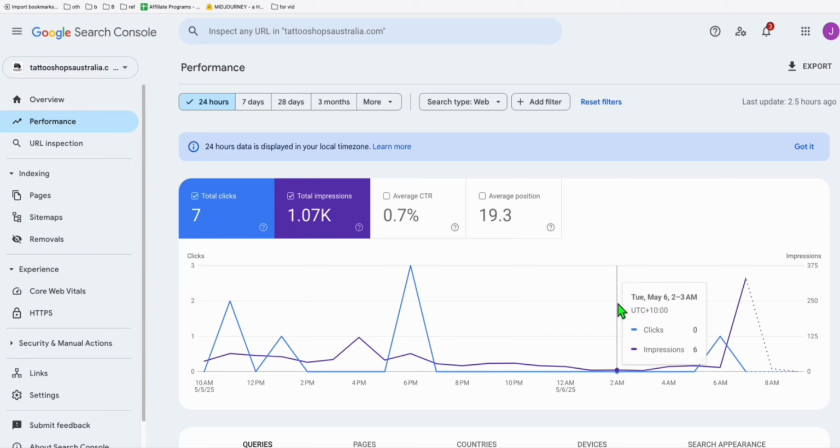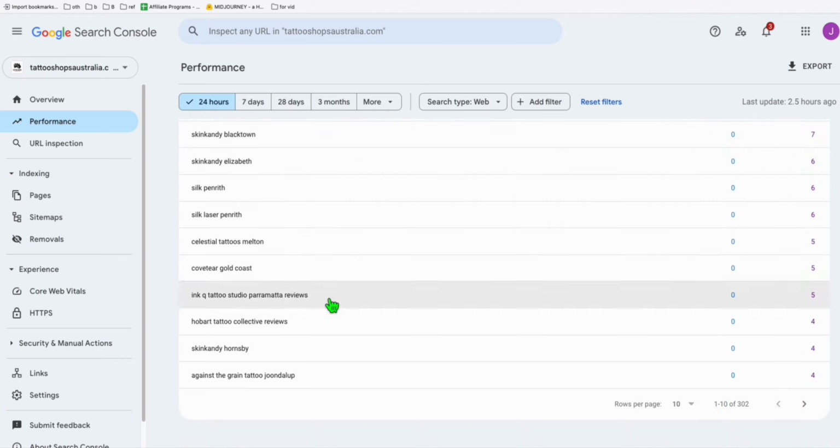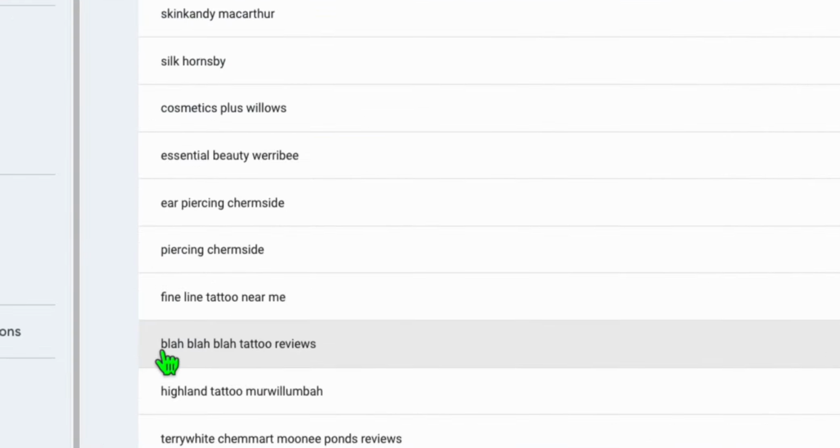As you can see, this is just today. We are getting good impressions from Google, with an average ranking of 19.3. If we scroll down right here, these are the actual keywords that people are searching, and our pages are appearing on Google. If we go to page 2, page 3, we've got a bunch of them. So look at this data.